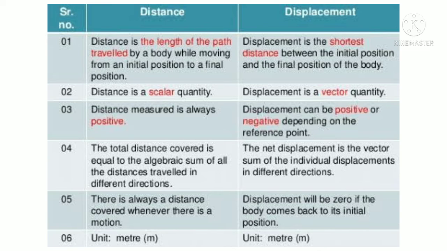Distance is a scalar quantity. Displacement is a vector quantity. Distance measured is always positive. Displacement can be positive or negative depending on the reference point. The total distance covered is equal to the algebraic sum of all the distances traveled in different directions. The net displacement is the vector sum of all the individual displacements in different directions.